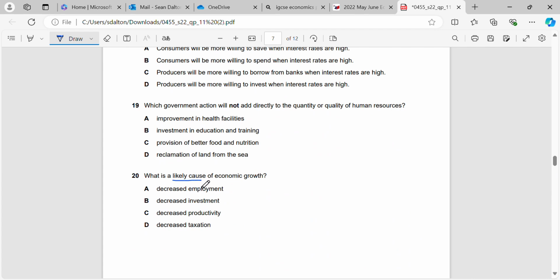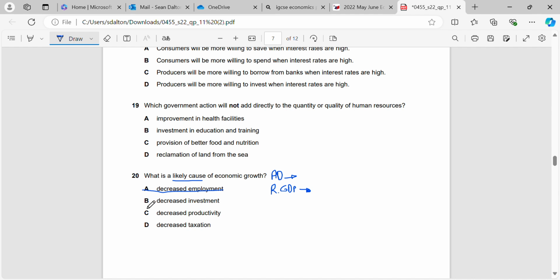Okay, question 20. What is a likely cause of economic growth? So, when we have economic growth, what's happening? Generally, not always though, AD is going right and our real GDP for sure is increasing. Right? And we said that when that happens, what we have normally is national income goes up, employment goes up, living standards go up, right? Economic growth is an increase in real GDP, so GDP has to increase. Therefore, it won't be decreased unemployment because we're likely to have increased employment.